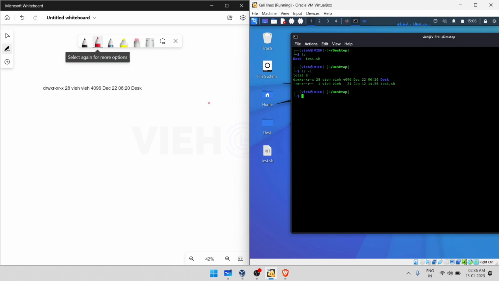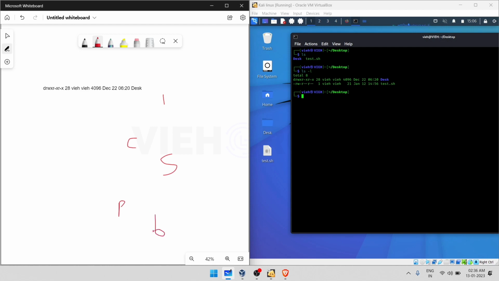If a line starts with an L, this means a link. If there is a C, this means special files. If there is an S, it means a socket. If there is a P, this means a named pipe. And if there is a B, this means block devices.